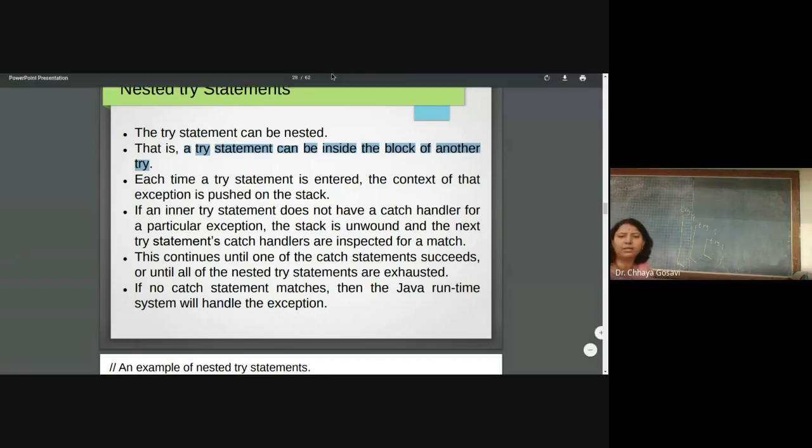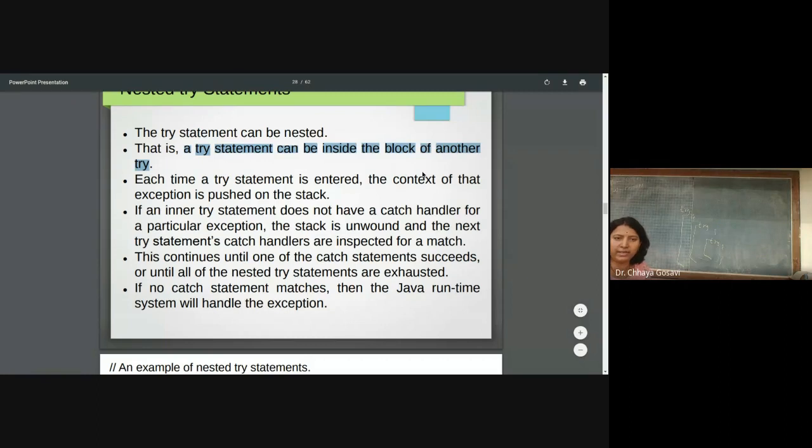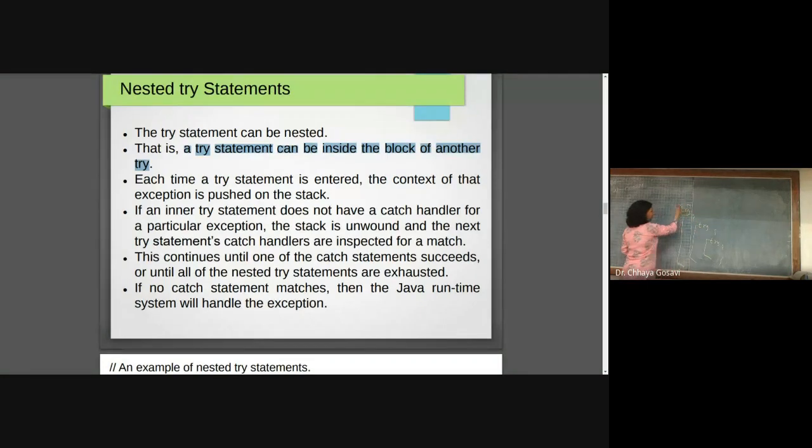So each time the try statement is entered, the context of that exception is pushed on the stack. So whenever try statement is entered, so this is try outside. I'll call this as 1 for my simplicity. This is 2 and 3. So compiler will push this try in this stack, then another try, and then third try. So while executing, innermost try is popped and executed first, then outer, and then outermost.